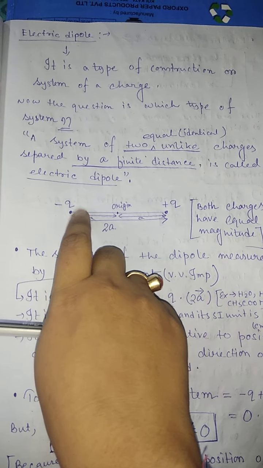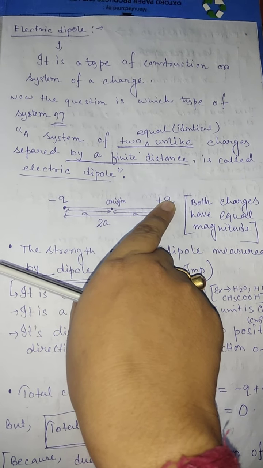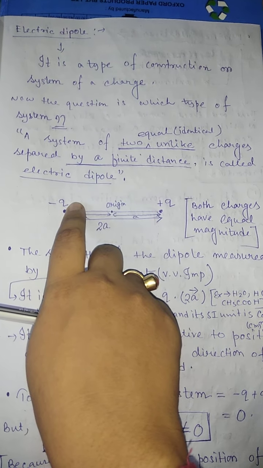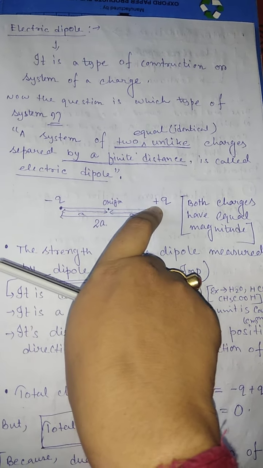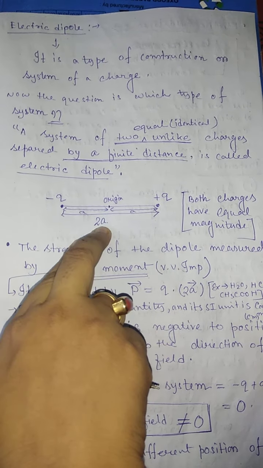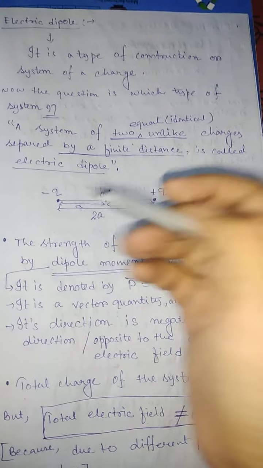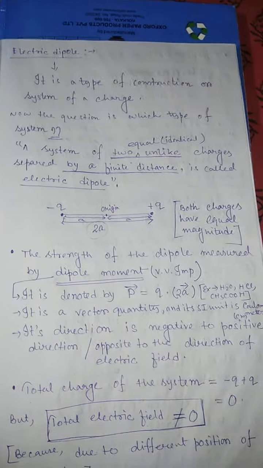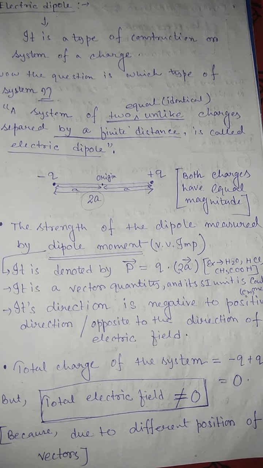This is the diagram for an electric dipole. These are the two charges, their magnitude is the same, q. Both charges have equal magnitude, but both are unlike: one is negative, another one is positive, and these two charges are separated by a distance 2a. Now your question is, why do we consider the distance 2a? This is nothing but for our calculation purpose.